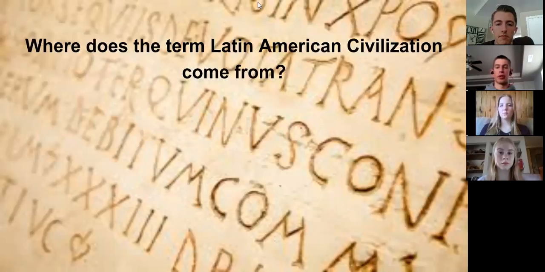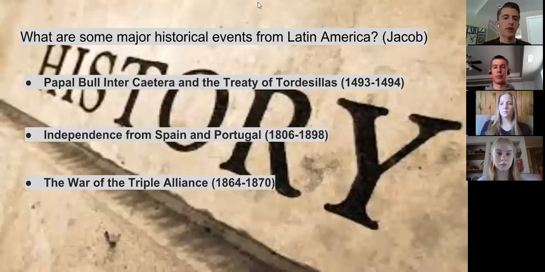And this is just kind of a literal translation, in that the region is known as America from early exploration. And then most of the languages spoken there are based off of Latin. So you get this compound word, if you will, of Latin America, just a very literal translation. All right, so what are some major historical events from Latin America?